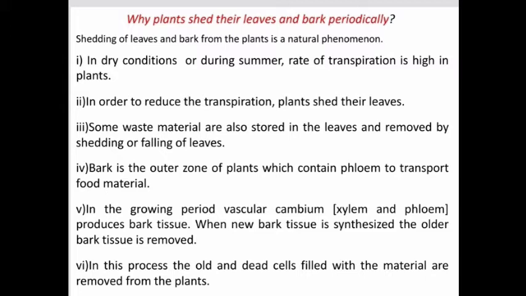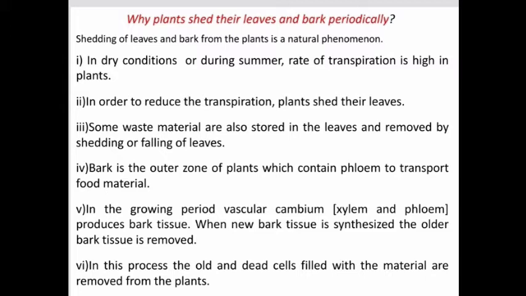In dry conditions or during summer, the rate of transpiration is high in plants because plants lose water in the form of water vapor due to high heat or hot conditions. In order to reduce transpiration, plants shed their leaves, because when leaves are shed from the plant, the rate of transpiration becomes low. Some waste material is also stored in the leaves and removed by the falling off of leaves.